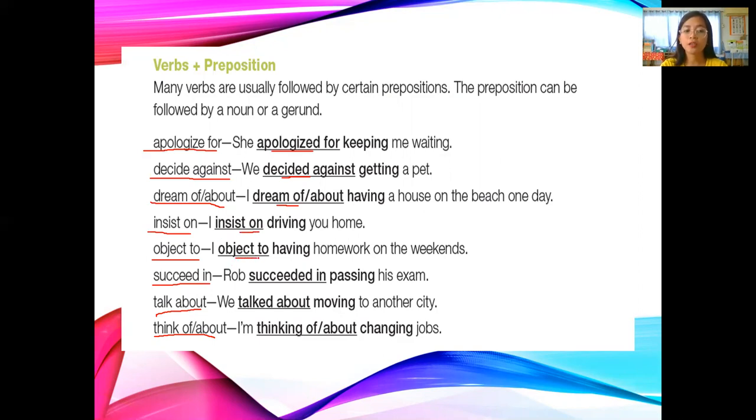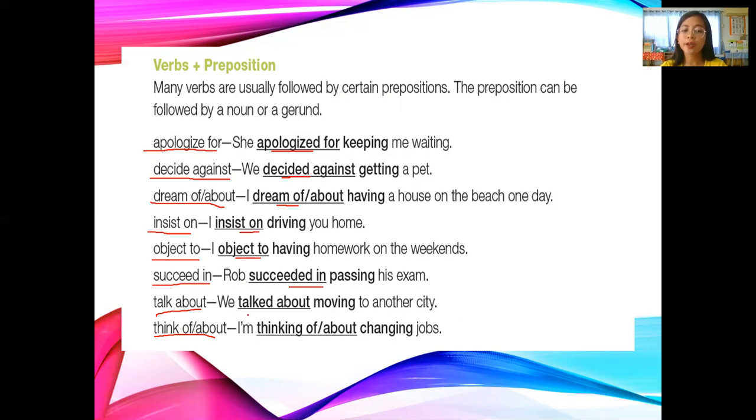Next, object to. I object to having homeworks on the weekends. Things like I rejected it, I declined it, having homeworks on the weekends. Homeworks must be only during weekdays. Next, succeed in. Rob succeeded in passing his exam. Rob succeeded, it's past tense, means it's done, finished, in passing his exam.